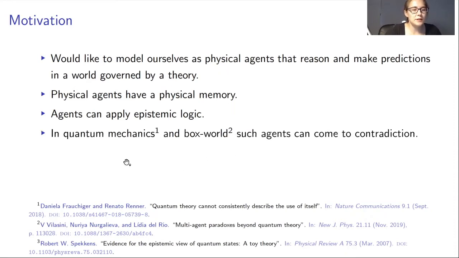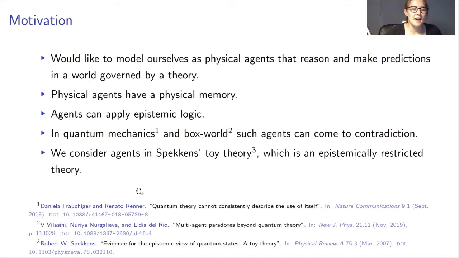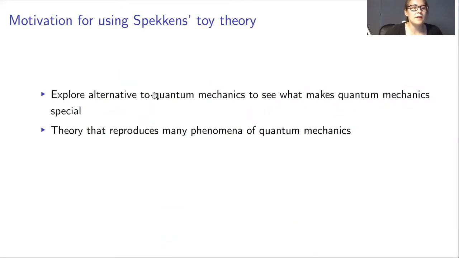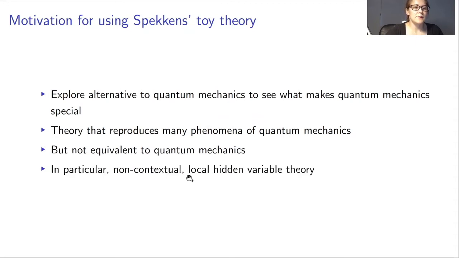It has been shown that in quantum mechanics and box world, such agents can come to contradictions. And in this work, we're going to look at these agents in Spekkens toy theory, which is an epistemically restricted theory. So why are we using Spekkens toy theory? We want to explore alternative theories to quantum mechanics to see what makes quantum mechanics so special. This theory reproduces many phenomena of quantum mechanics, but it is not equivalent to quantum mechanics. In particular, it is non-contextual and a local hidden variable theory.